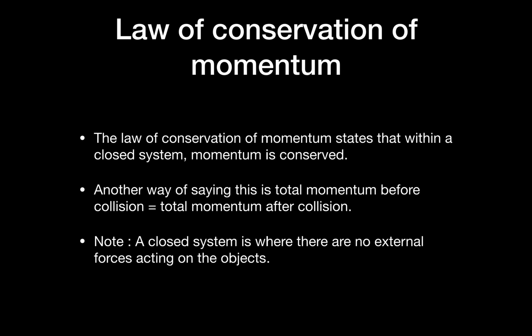But the important part is, what is a closed system? A closed system is defined as a system where there are no external forces acting on the objects: no air resistance, no friction, and no other forces that disrupt the movement of either object. It is completely unobstructed.